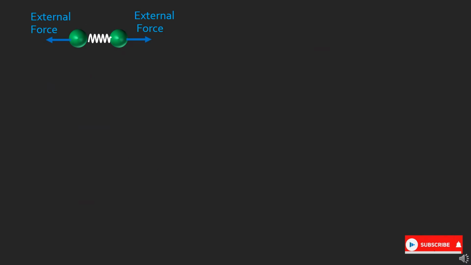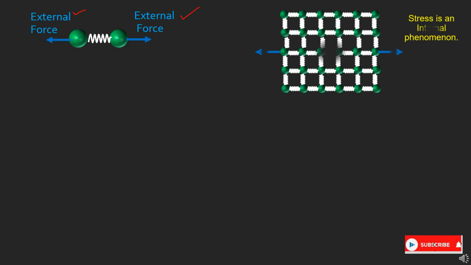Now we can take the example of two atoms which are held together by a spring. The spring is representing the interatomic bonds, and we are subjecting these atoms to an external force. I have chosen these two atoms here. You can also choose the whole square block which I showed earlier, but for simplification, we will focus on these two atoms joined together with the help of a spring.